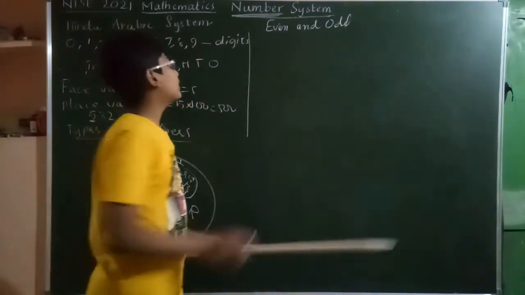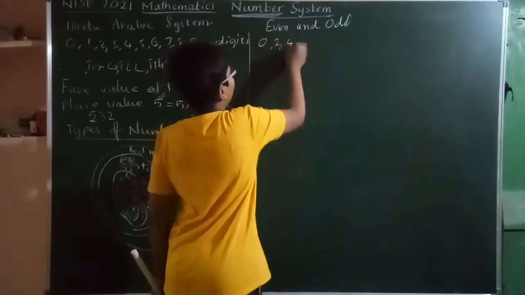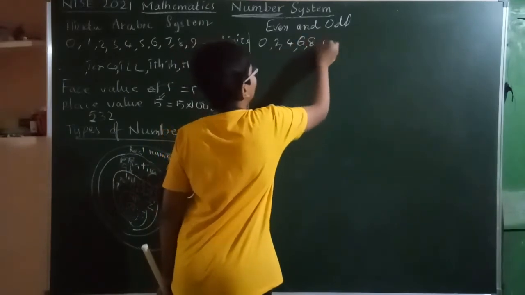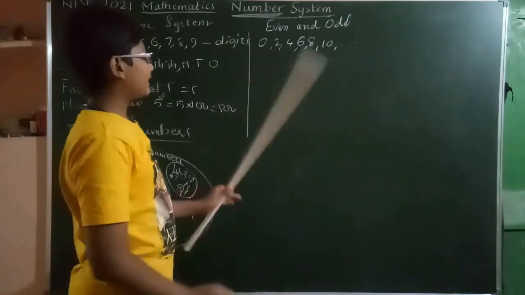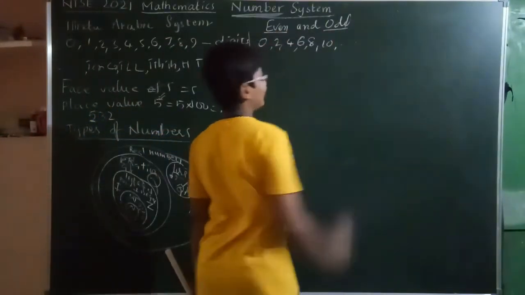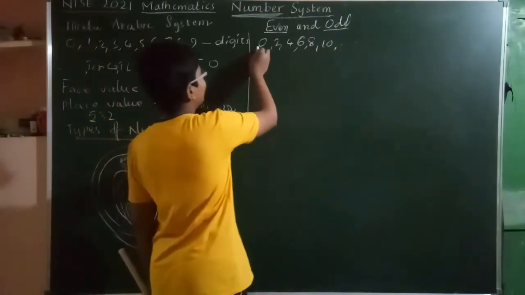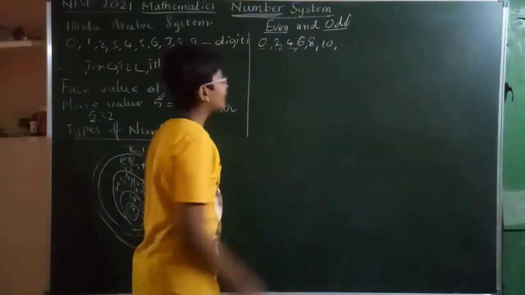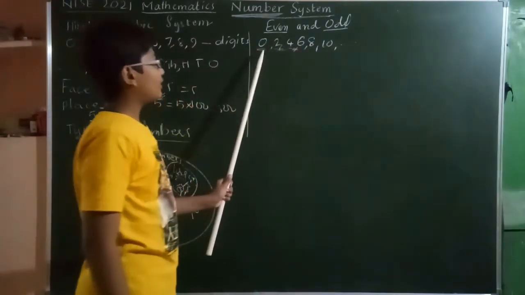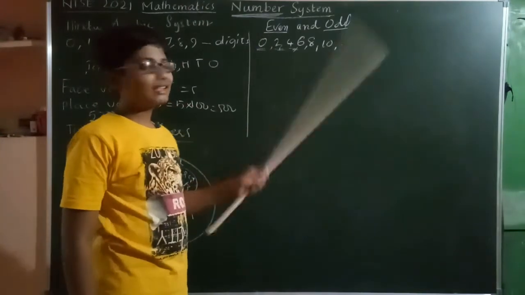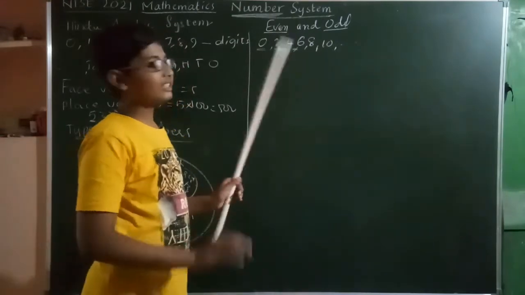Even numbers are nothing but the numbers which are divisible by 2, like 0, 2, 4, 6, 8, 10, etc. For determining easily which is even and which is odd, if the ones place of a number is 0, 2, 4, 6 or 8, then it is an even number.